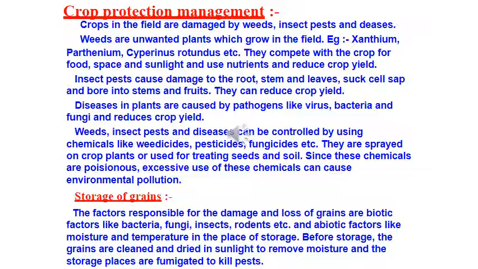Diseases in plants are caused by pathogens like viruses, bacteria, and fungi, which reduce crop yield. Weeds, insects, pests, and diseases can be controlled by using chemicals like weedicides, pesticides, fungicides, etc. Now these all are chemicals to kill weeds, pests, and fungus. They are sprayed on crop plants or used for treating seeds and soil. Since these chemicals are poisonous and non-biodegradable, if we use them excessively, they are going to cause environmental pollution, right?